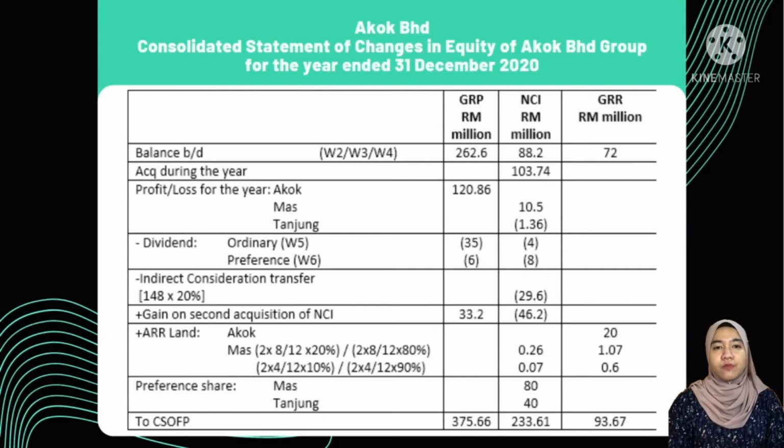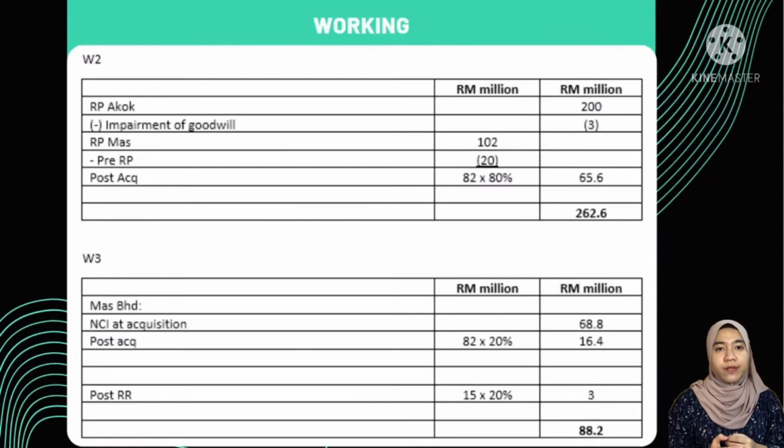First, balance brought forward. How do we get the figure for balance brought forward? Okay, let's look at the working. For balance brought forward, we don't need to apportion according to the month. This is because the figure is the figure that occurred before the second acquisition. That's why we do not need to show the increment in the balance brought forward and just multiply it with the original NCI and CI.